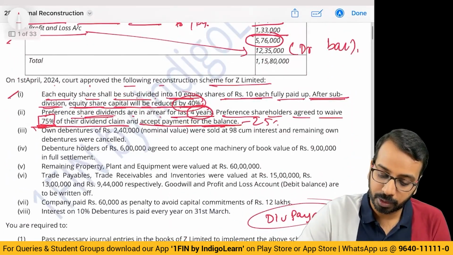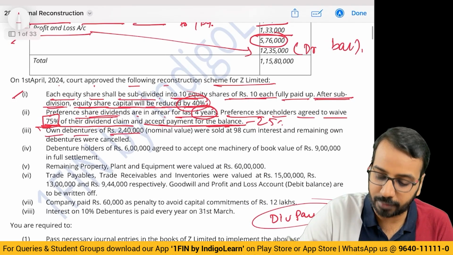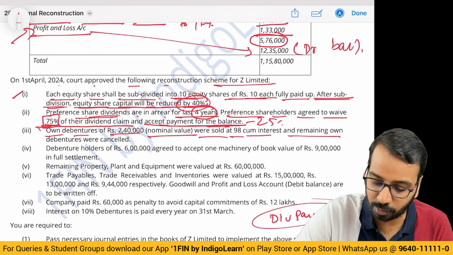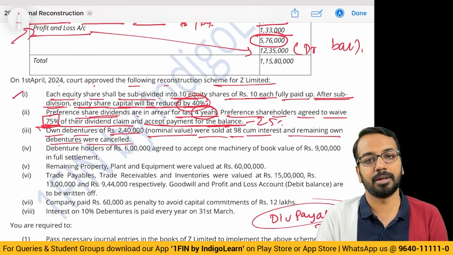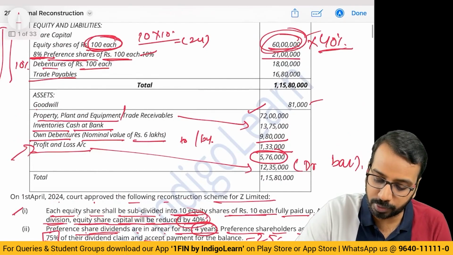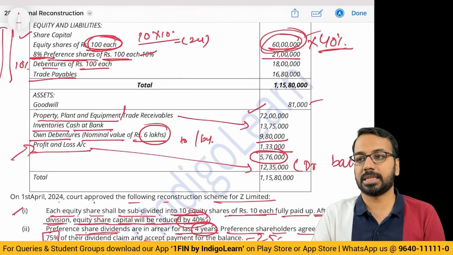Then owned debentures of rupees 2,40,000 nominal value were sold at 98 cum interest and remaining owned debentures were... So owned debentures of rupees 2,40,000 nominal value. How much is the total nominal value? 6 lakhs, right?